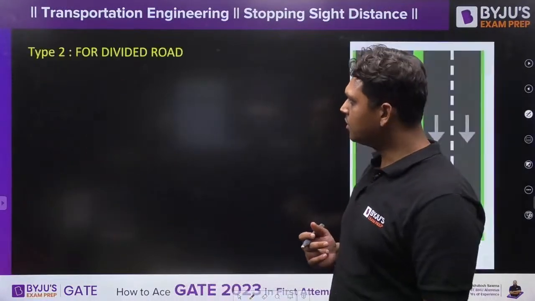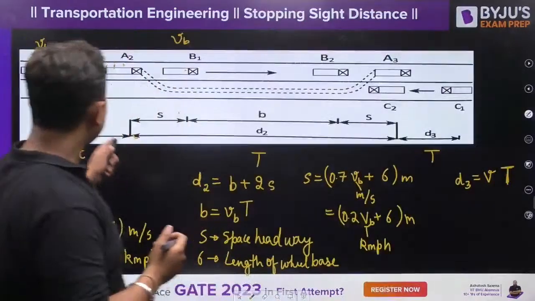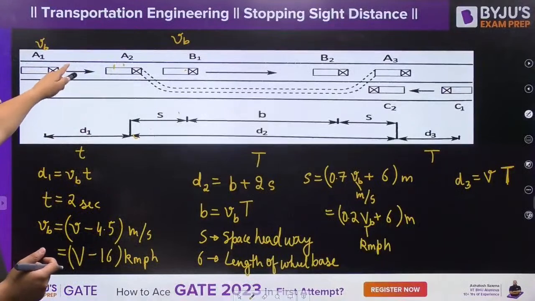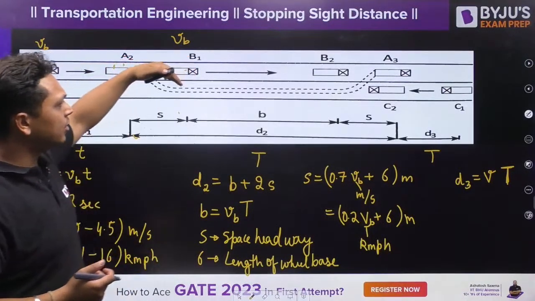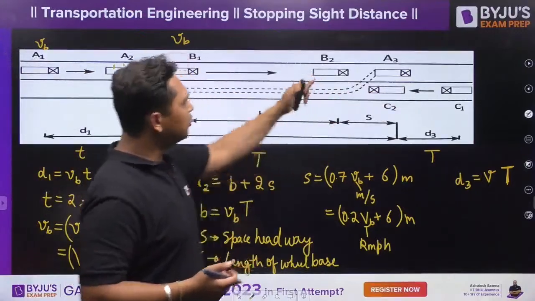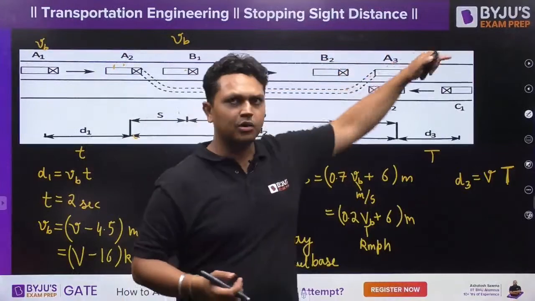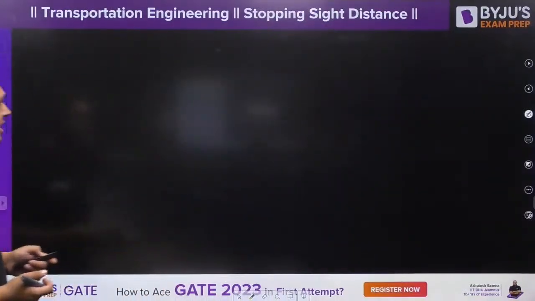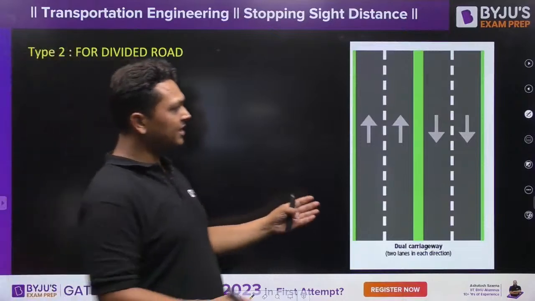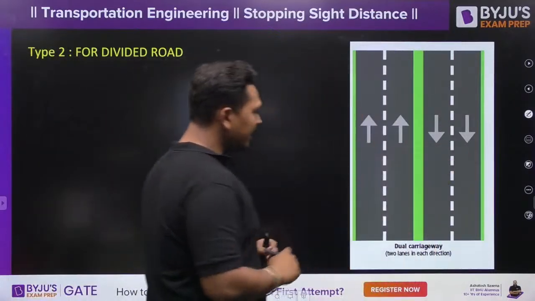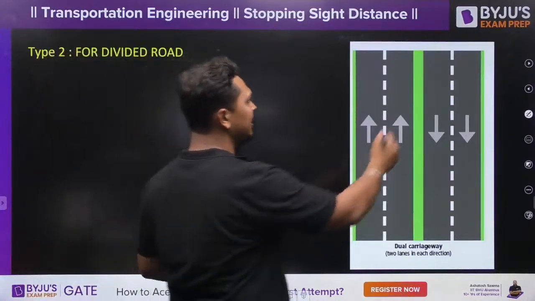Now, you can easily calculate what the overtaking side distance is. Now this is what? An undivided highway, right? So this is an undivided road, because in this undivided road you are able to overtake over here, right? This is a 2-lane, so it is undivided, so you are able to overtake. Now what if it is a divided highway? What if it is a divided road like this? If it is a divided road over here, actually it is a dual carriageway, okay? But I hope you understand the significance.